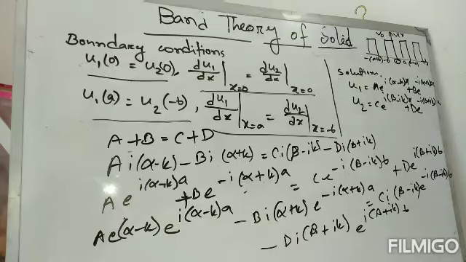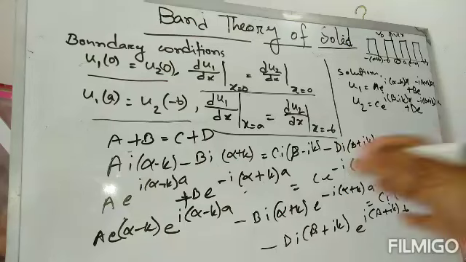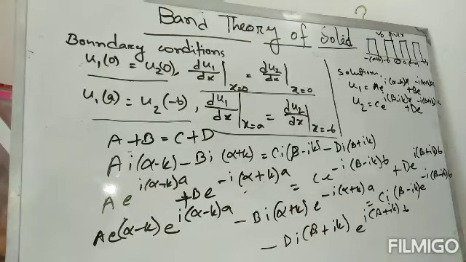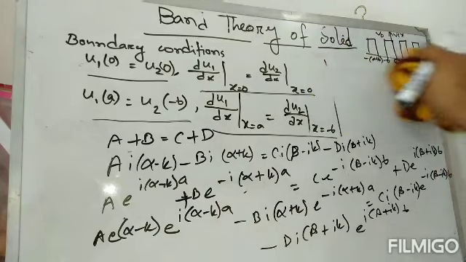So if we solve these four equations, we will get the values of a, b, c, d. For getting these four values, we have to take a determinant. So now I will form a determinant here. I will erase this.